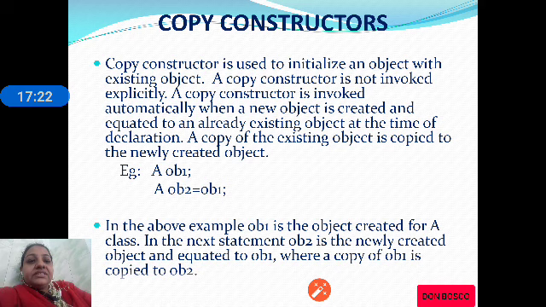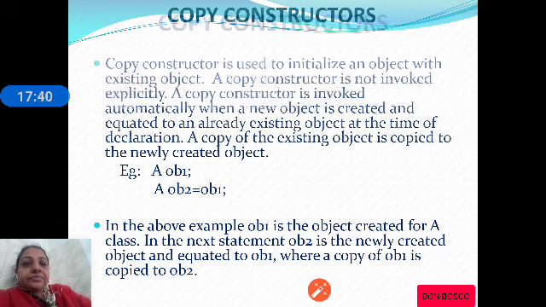So in the above example, OB1 is created for class A, and in the next statement OB2 is the new object and it is equated to OB1. OB1 is the existing object. So a copy of OB1 is copied to OB2.